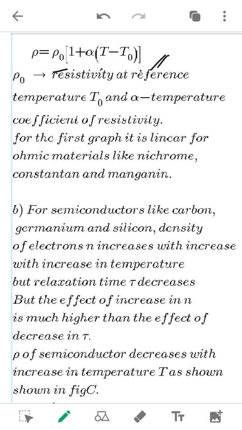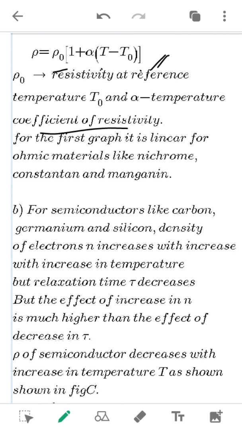And alpha is what? It is the temperature coefficient of resistivity, and we will plot the graph of the resistance versus the temperature, and we will see that figure, the graphs also.